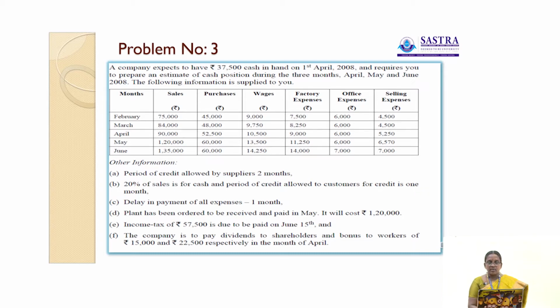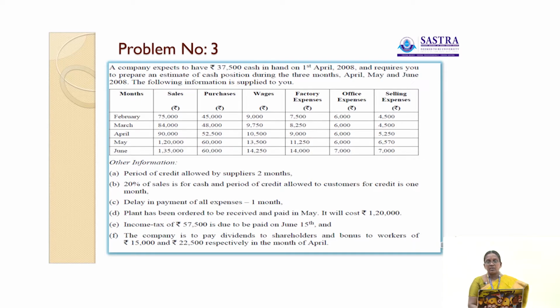The month of May, sales 1,20,000, purchases 60,000, wages 13,500, factory expenses 11,250, office expenses 6,000 and selling expenses 6,570. Then June, sales 1,35,000, purchases 60,000, wages 14,250, factory expenses 14,000, office expenses 7,000 and selling expenses 7,000. So this is the information given here.